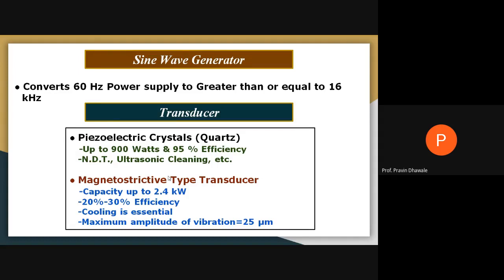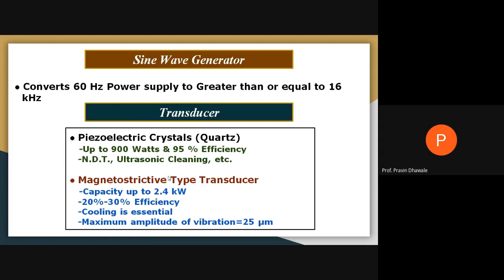Then the second element is the transducer. As we discussed, there are two types of transducer. The first is piezoelectric, and the second is the magnetostrictive type transducer. In a piezoelectric transducer, a crystal material like quartz is utilized to produce the vibration, where on both faces of the quartz we provide an equal amount of mechanical force in order to generate the vibration.